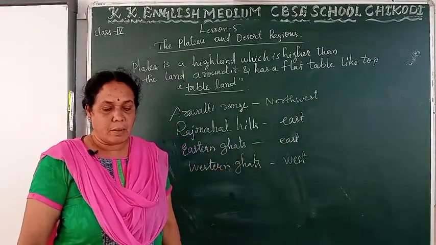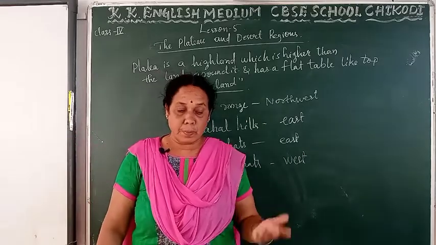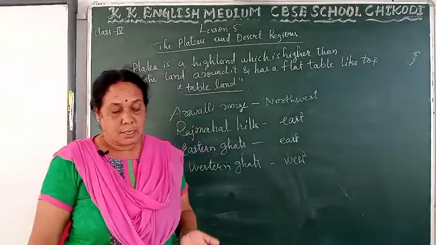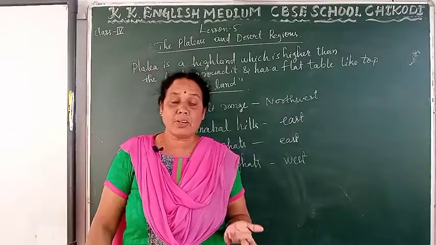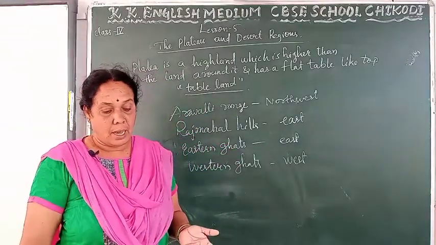The peninsular plateau covers the states of Madhya Pradesh, Chhattisgarh, Jharkhand, Odisha, Telangana, Andhra Pradesh, Tamil Nadu, Karnataka, Maharashtra, and the eastern part of Kerala.